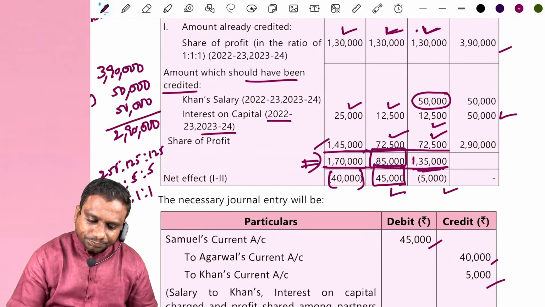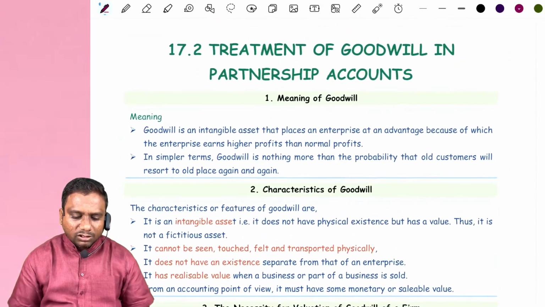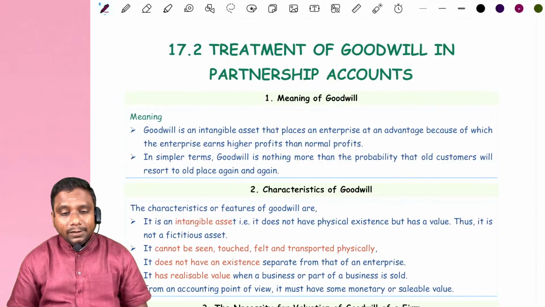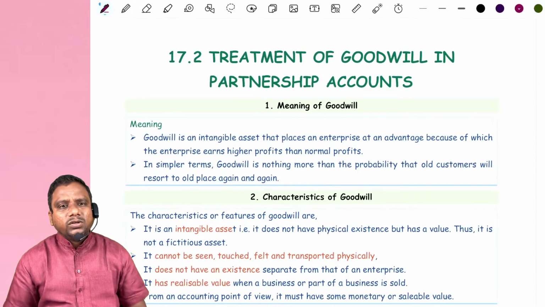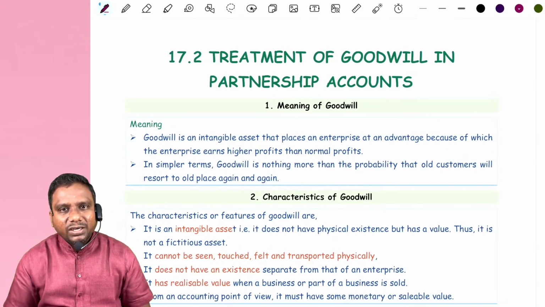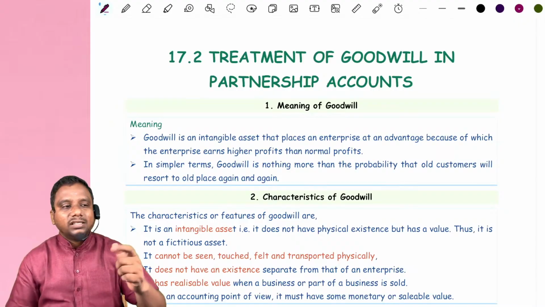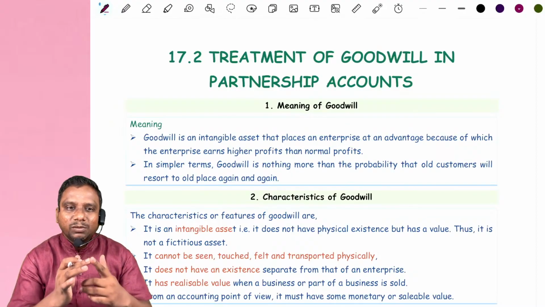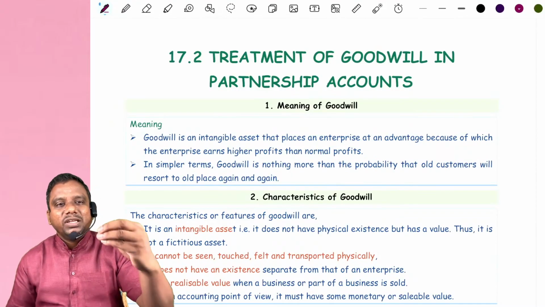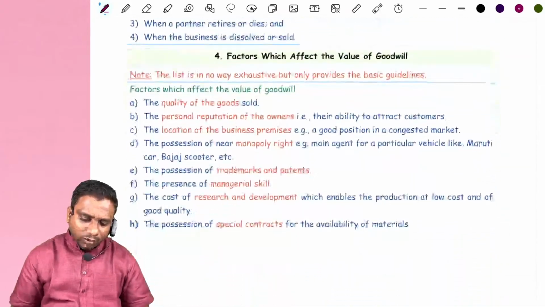Now come to valuation of goodwill. These many problems are important from the exam point of view: profit and loss appropriation account, capital ratio, and this one, past adjustments. Now come to treatment of goodwill in partnership accounts. Actually, this is a separate chapter, but the valuation of goodwill concept we apply in admission, retirement or death. Sometimes in case of admission of a partner, retirement of a partner or death of a partner, this may be given as an adjustment.